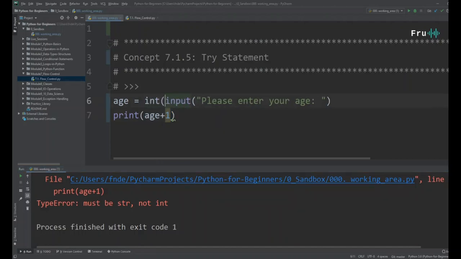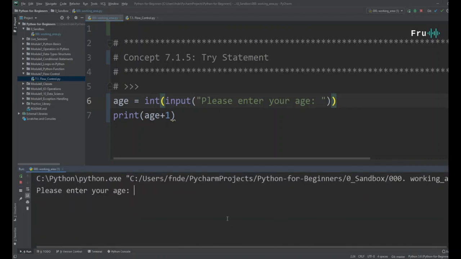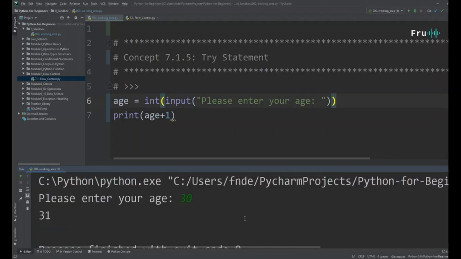Let's just make this an int. That's fine, right? We can convert whatever we get as an input into an int, and so that will allow us to add. If I go in here and say 30, it's going to print 31 for me, so my next birthday would be turning 31.